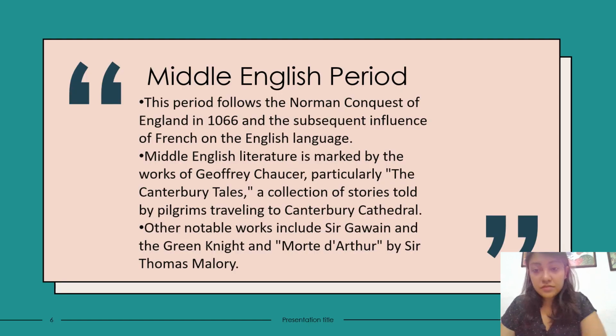Move on. Okay, so the literary characteristics of this age were, as I just told you, that the Norman Conquest happened in 1066, and because of which there was a lot of French influence on English literature. I just told you that the language of the upper classes changed from English to Norman French, because of which there was influence of French on English literature. Obviously, it's marked by the works of Geoffrey Chaucer, who is also known as the father of English literature.